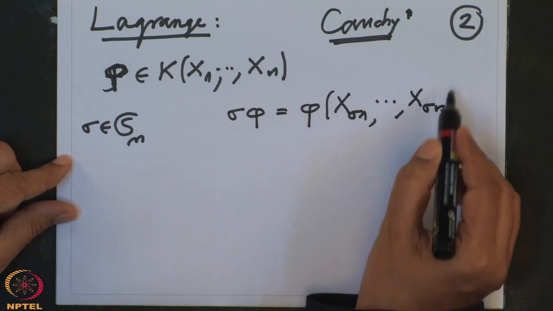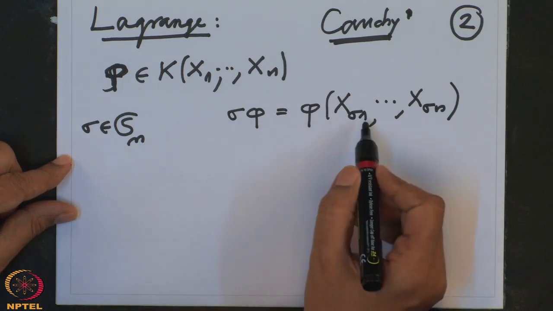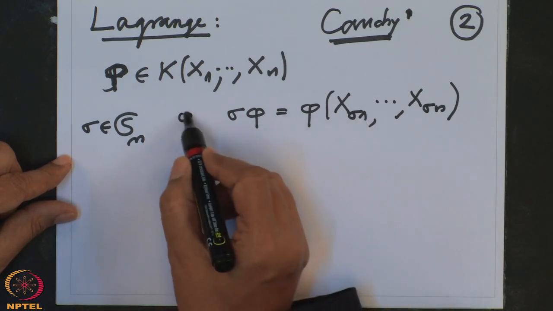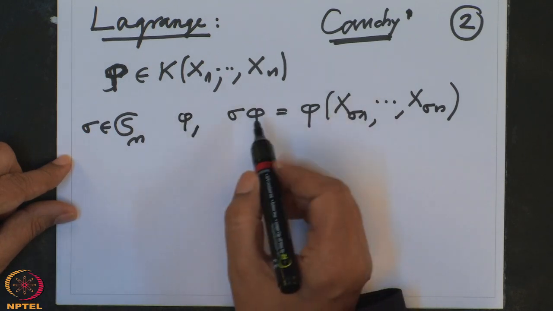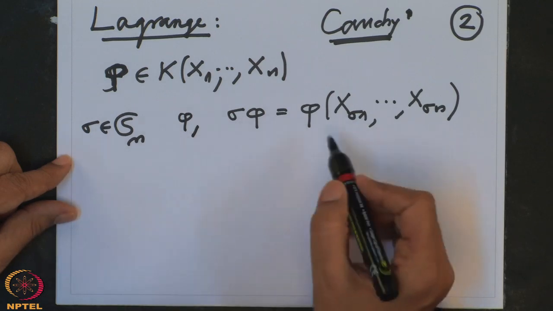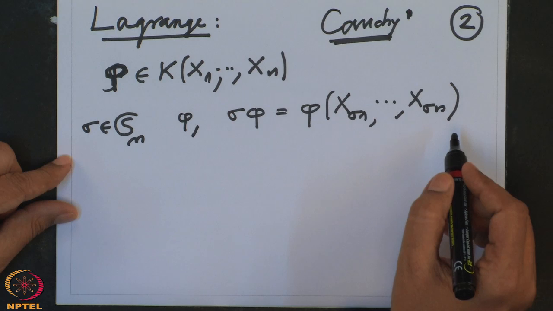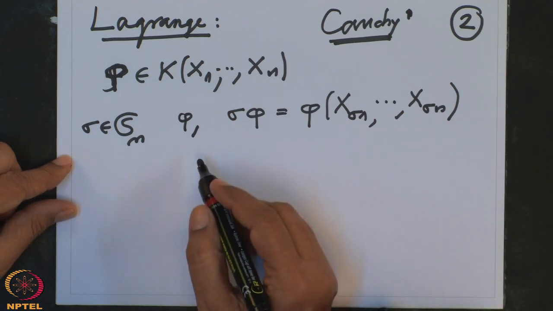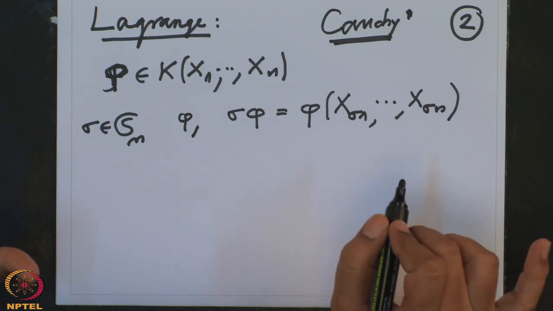This is the new rational function. Now, if this was different from phi, keep it. If it is equal, just throw it. Then take another permutation and do the same thing. And he wanted to go on like this, and the question is how long he can go on, or what is the least number he has to stop.